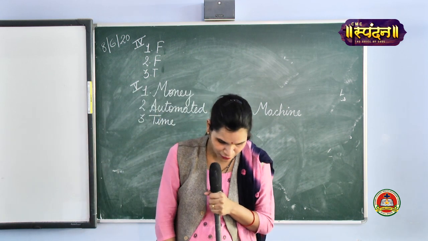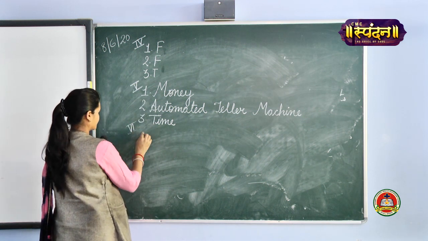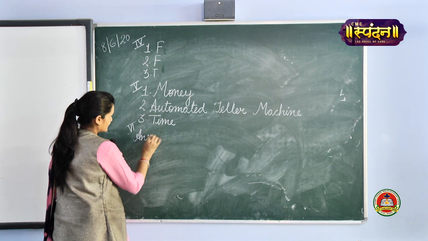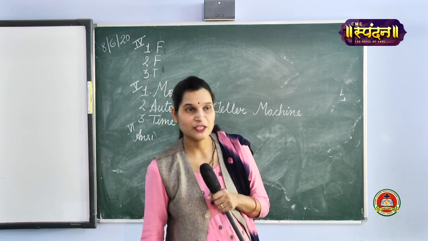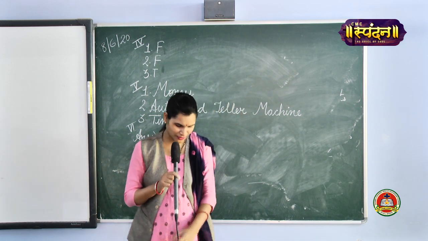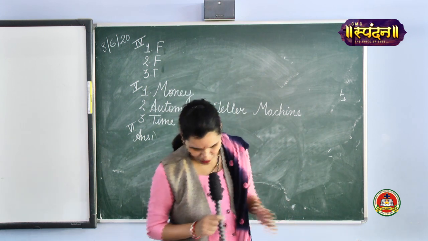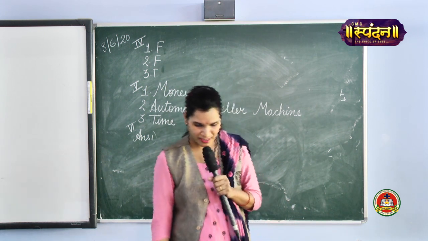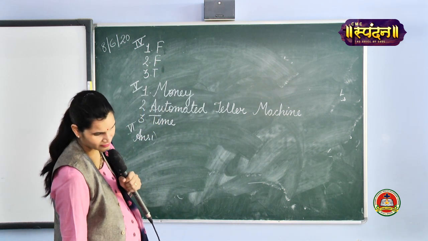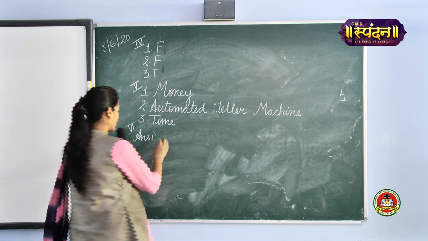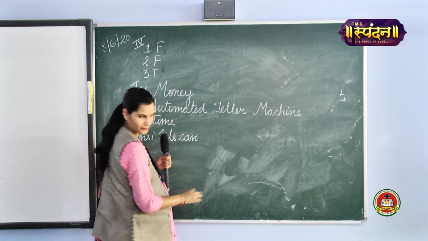Now finally we move to the answer the following questions. That is sixth part. In answer the following question, the first question is what is online shopping? I have explained you already what is online shopping. You all know, but we have to write it as an answer. We can purchase items through the computer connected to the internet. This is called online shopping. So I will be writing the answer. You can easily note down in your book.